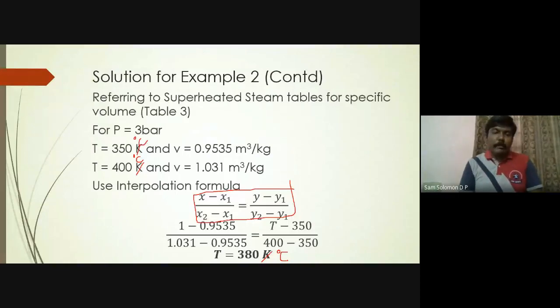Whenever you interpolate, the value should lie between the values for which you are interpolating. You can't get 410 or 340. If you are getting something like that, then it is wrong. It should lie between x1 and x2, so your value should lie between 350 and 400. In our case, it happens to be 380 degrees centigrade.